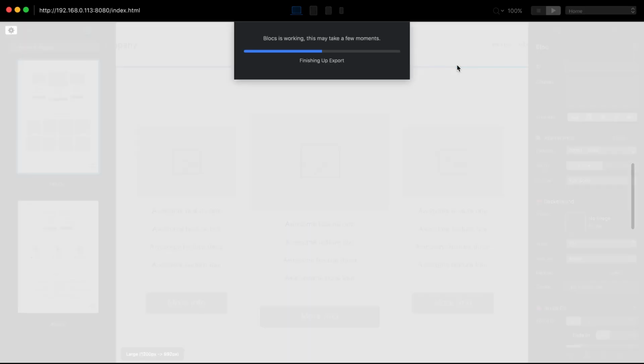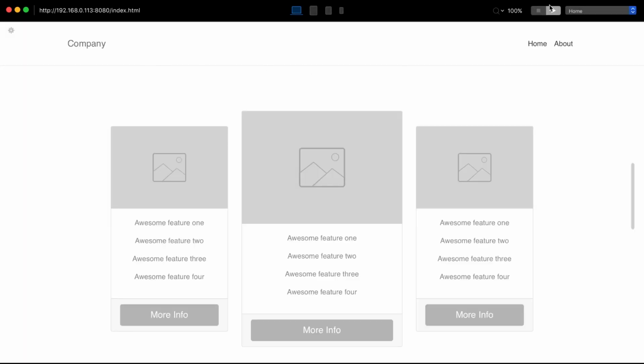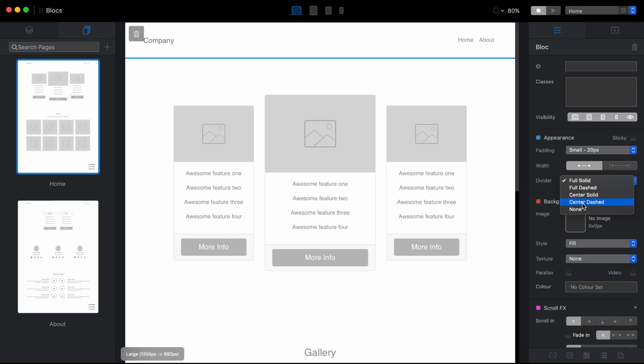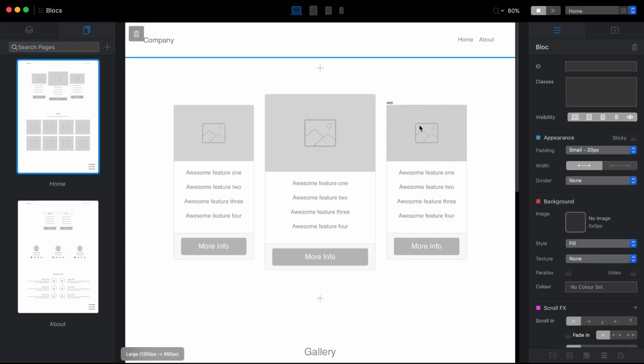Let's take a look at how it looks. You can see there is a divider. I don't really like it, so I won't be using it. And we can set the image background and so on. Everything we were able to do with these other blocks, the same we can do here. And of course, the biggest difference is we can set this navigation block to be sticky.